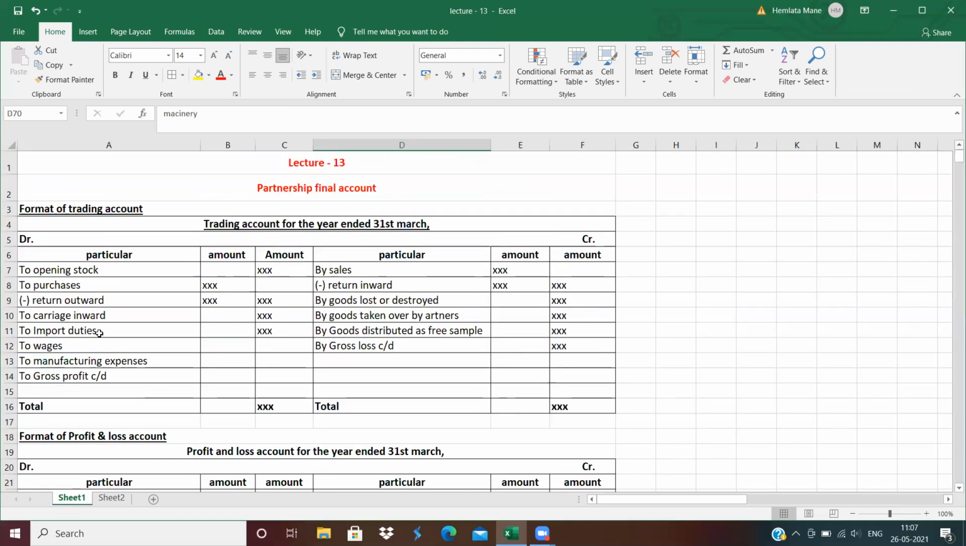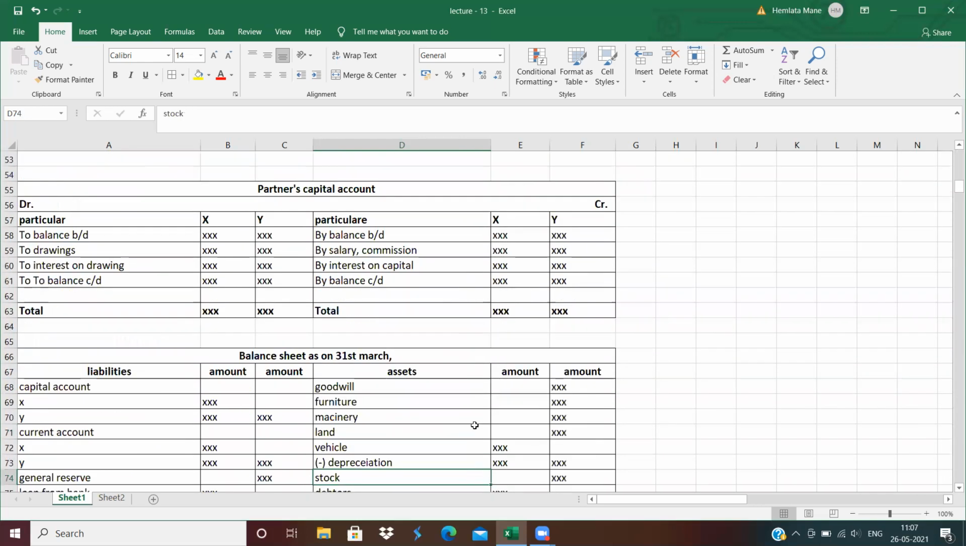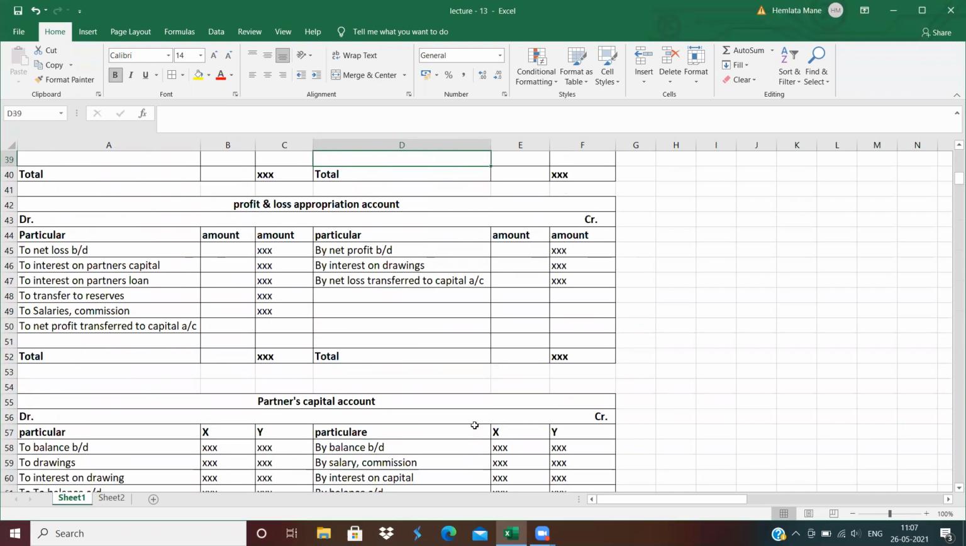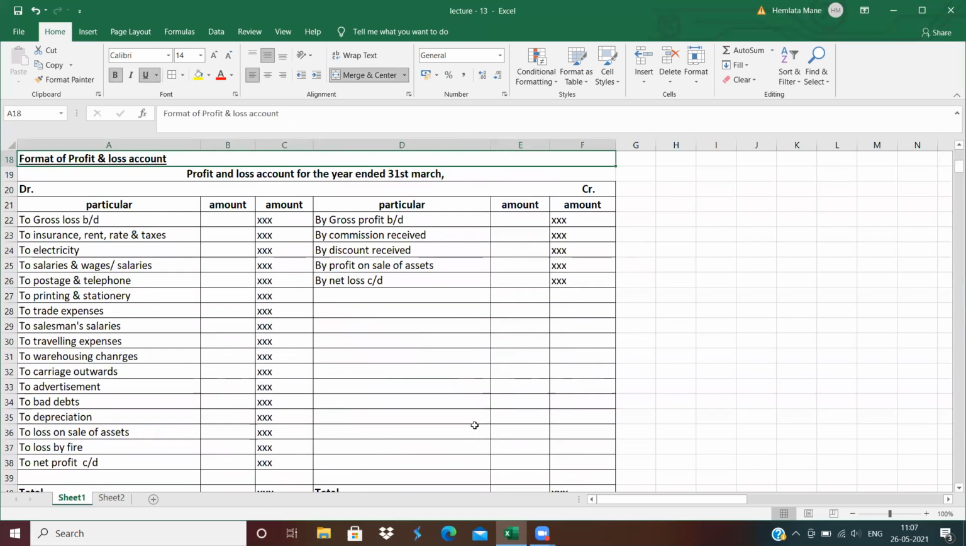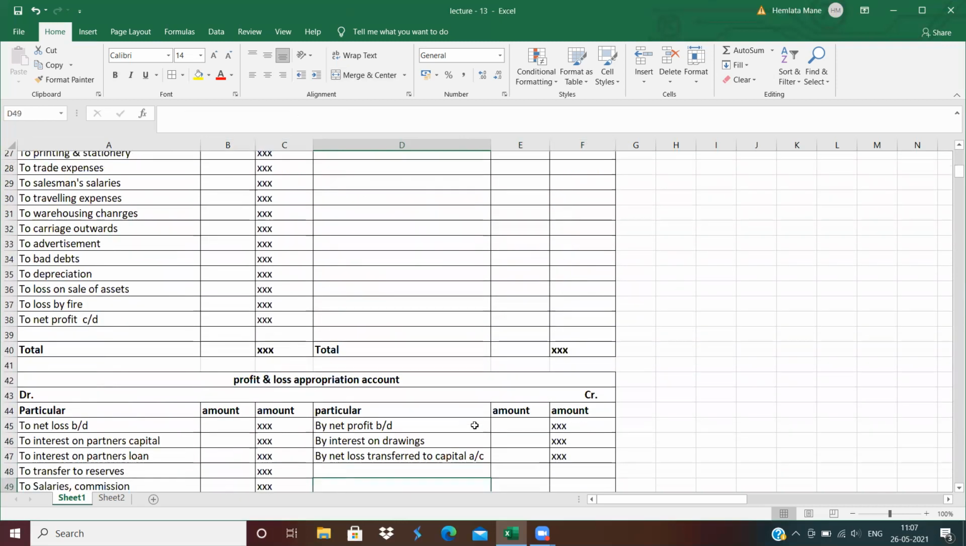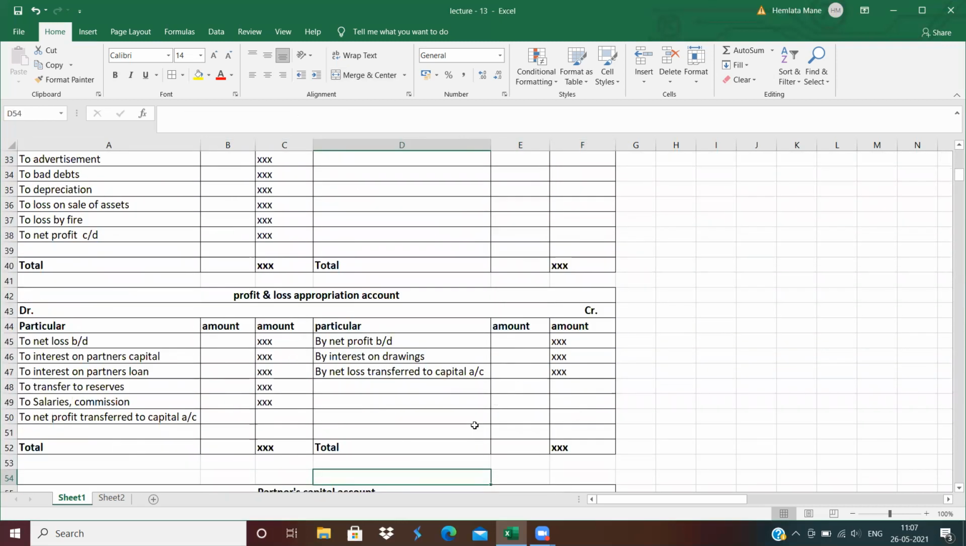First, we discussed the format of trading account. Which items come under the trading account? All the factory related items, meaning all the direct expenses, come under the trading account. Then we discussed profit and loss account. All the office related expenses and sales related expenses come under the profit and loss account. Then we discussed profit and loss appropriation account. This statement is new this year. In the appropriation account come all the expenses of partners and all the incomes of partners.